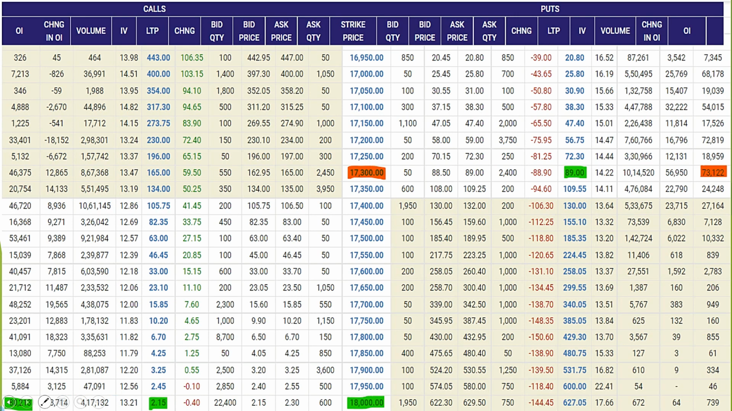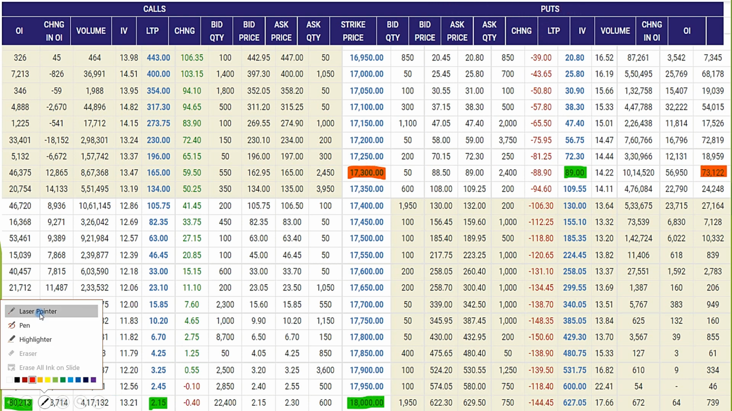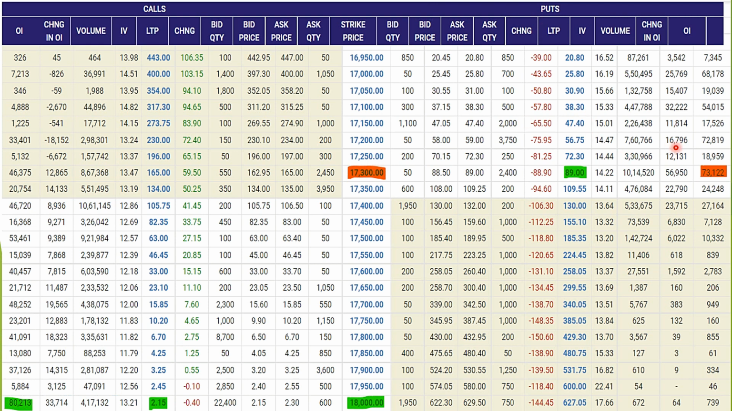See this table. Here the highest open interest on the put side is at the 17,300 strike. Highest open interest is at 73,122 contracts. Now this is a significant premium at 17,300, which is 89 rupees, and open interest of 73,122 contracts. Now this is significant premium and significant open interest. The strike is very close to the current market price. This is a slightly out of the money option.